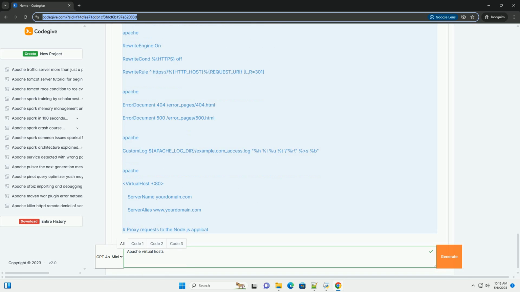CustomLog ${APACHE_LOG_DIR}/example.com_access.log combined, the location to store access logs, which record every request made to the website. Combined is a standard log format.